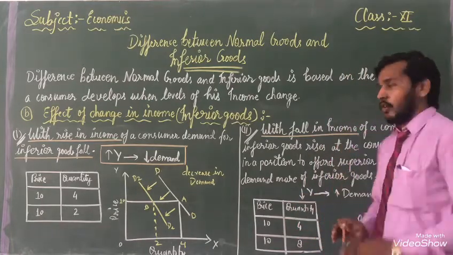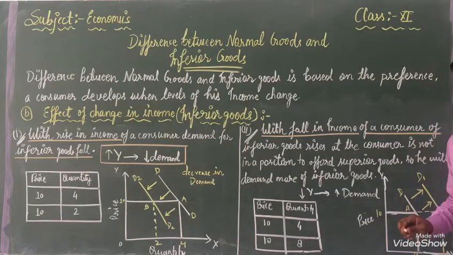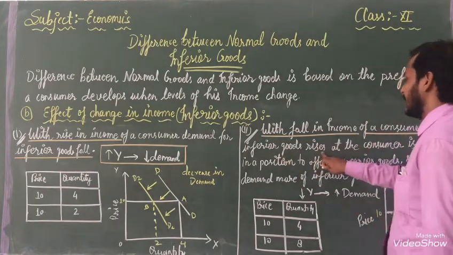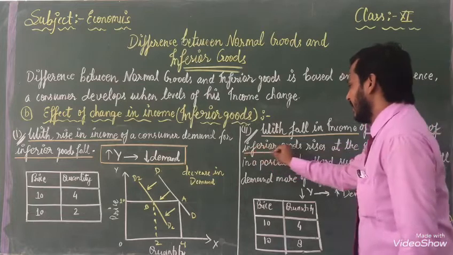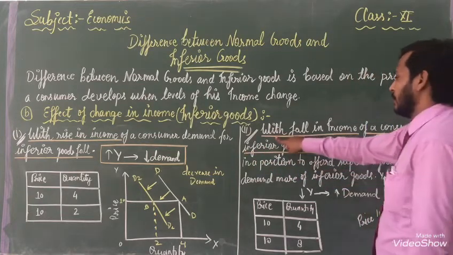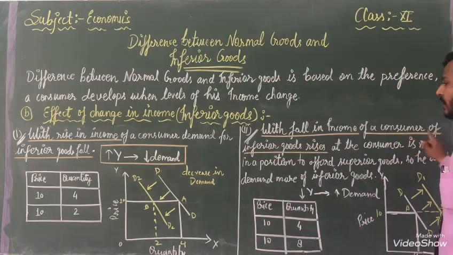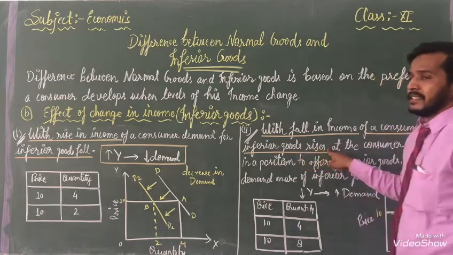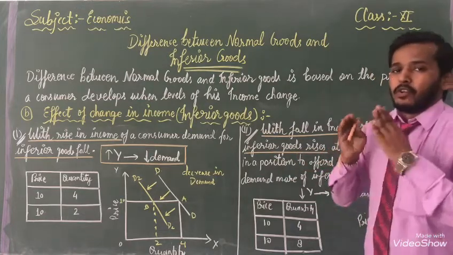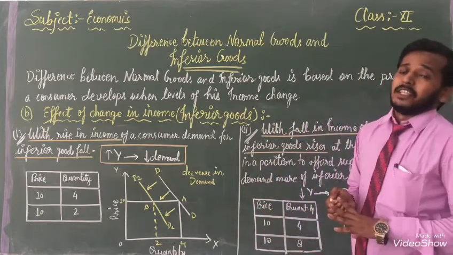When income goes down, the demand of a consumer for inferior goods rises. It is a very important thing which I have underlined. See, with a fall in income, the consumer's demand for inferior goods rises. When our income goes down, then our demand for inferior goods will increase.